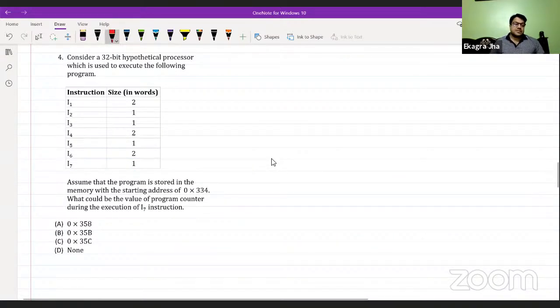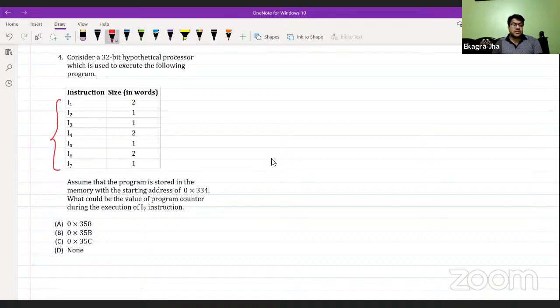Okay, let's come to question number 4. Consider a 32-bit hypothetical processor which is used to execute the following program. The program contains instructions I1 to I7.